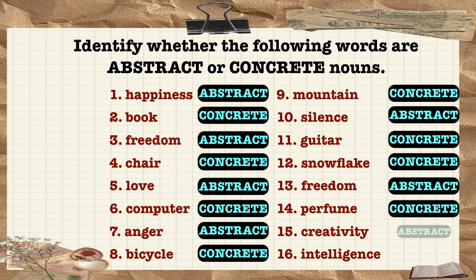Creativity, abstract noun, as it refers to the ability to generate new and original ideas, solutions, or products. It can't be seen, touched, or measured. Intelligence, abstract noun. It refers to the capacity for learning, reasoning, problem solving, and adapting to situations. This concludes our quiz answer session.